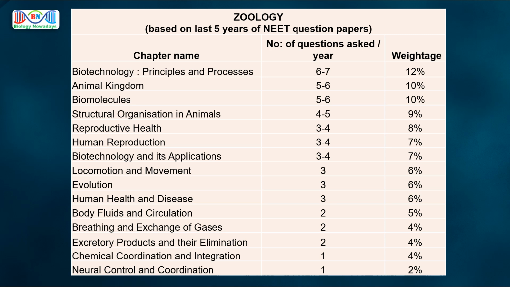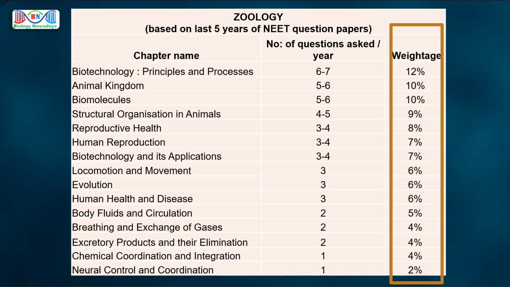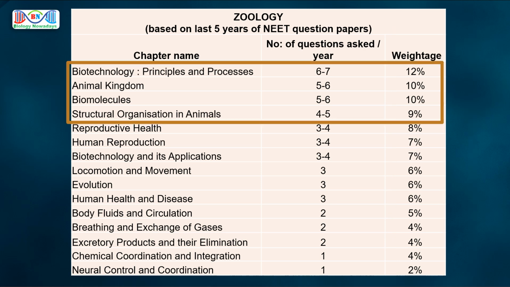This table is also based on the analysis of last 5 years of NEET question papers. I have arranged the zoology chapters in the decreasing order of weightage so that it's easy for you to understand which chapters are of high weightage and which chapters are of low weightage for the NEET exam. As you can see here, 4 chapters in zoology, that is biotechnology principles and processes, animal kingdom, biomolecules, and structural organization in animals are of very high weightage. Out of 45 questions in zoology, most number of questions, that is nearly a total of 20 questions, are asked just from these 4 chapters.